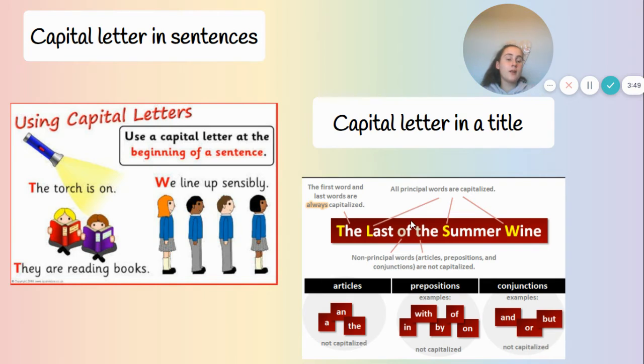Now, here for capital letters in a title: The Last of the Summer Wine. The first word, the T from "the," is capitalized. Last, Summer, Wine, they're all principal words, so they are capitalized too. But the O from "of" and the T from "the" are not capitalized because they're not important. They're just non-principal words, just there to help make the title have more sense.